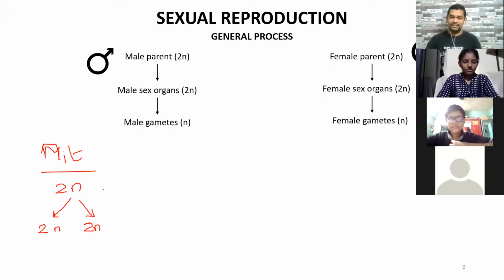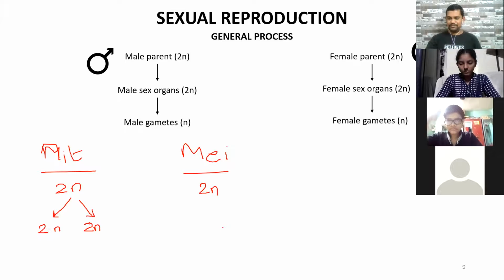Got it? This takes place in every cell of the body for growth and development, for repair and all. But when you talk about meiosis, I will write MEI. One diploid cell undergoing meiosis will first produce two daughter cells. Meiosis takes place in two steps. So this is meiosis 1, in which two daughter cells are produced. Both of them are haploid.